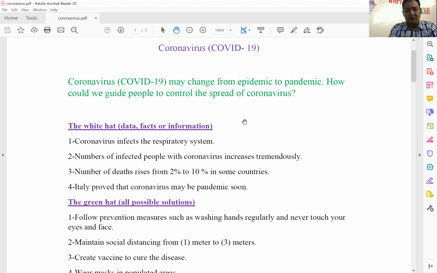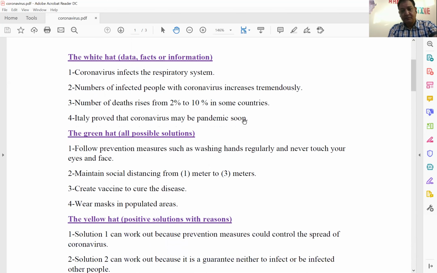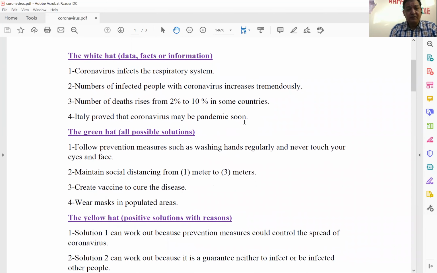Before you start your final draft or your final essay about coronavirus, you have to use the six thinking hats to help you get ideas. The first hat will be the white hat. What is the white hat? The white hat is collecting data, facts, or information about the problem.